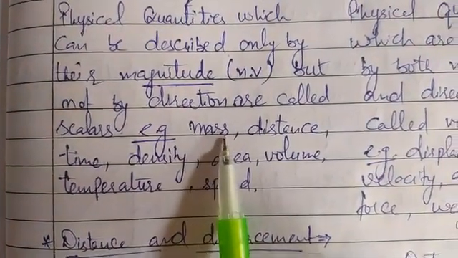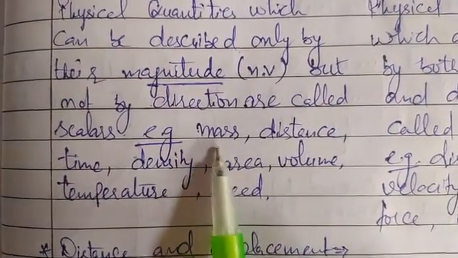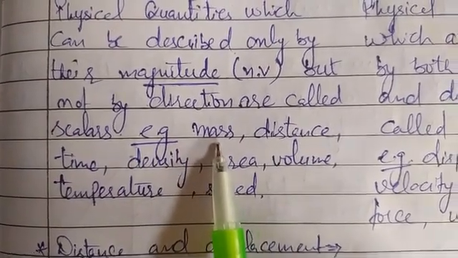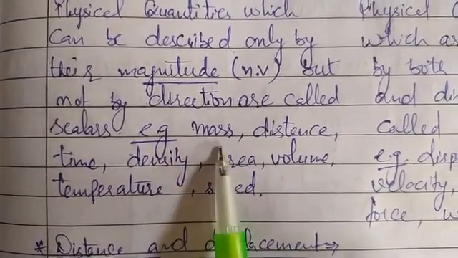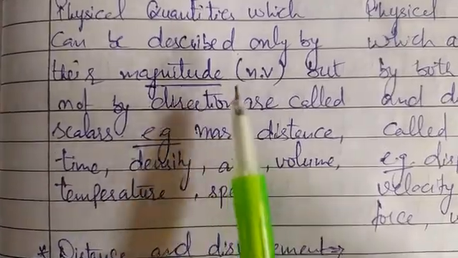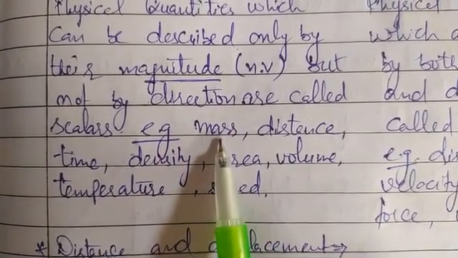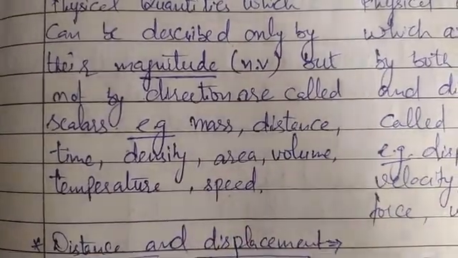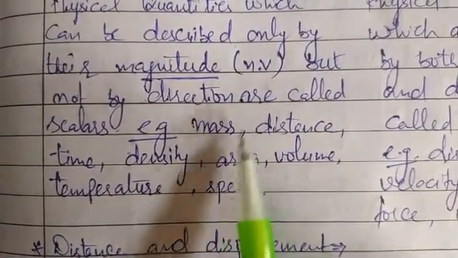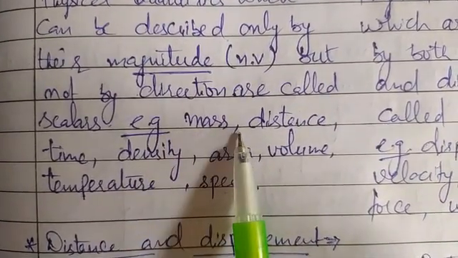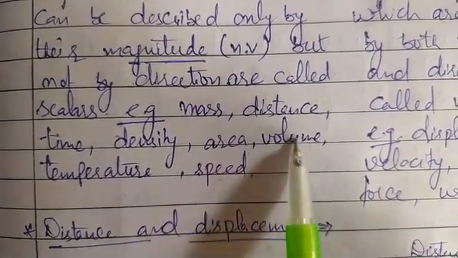How is mass a scalar quantity? Because when we want to express the mass of any object, we require only its magnitude and its unit. The unit of mass is kilogram, gram, or any other unit, but there is no direction associated with mass, so it is a scalar quantity.